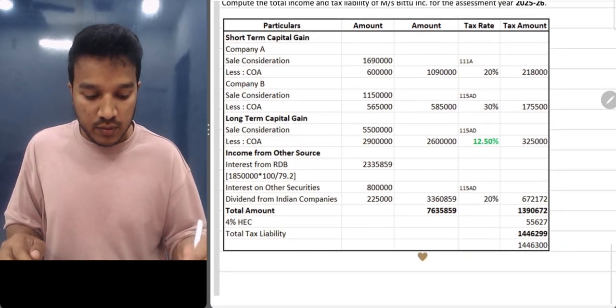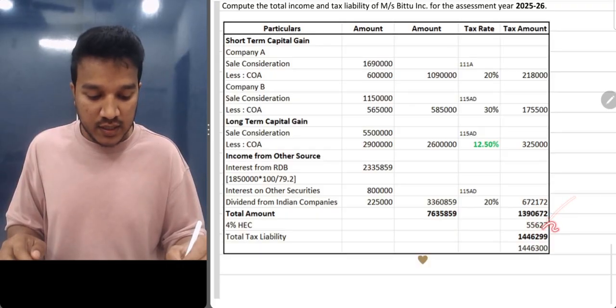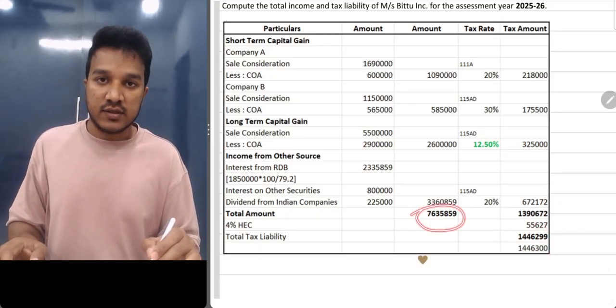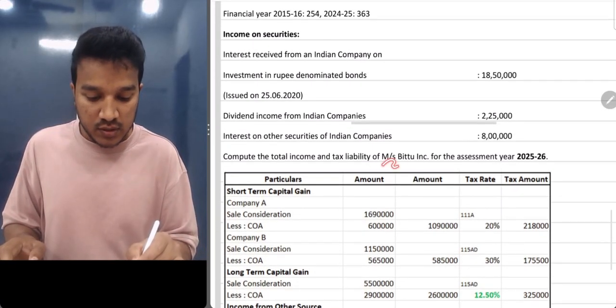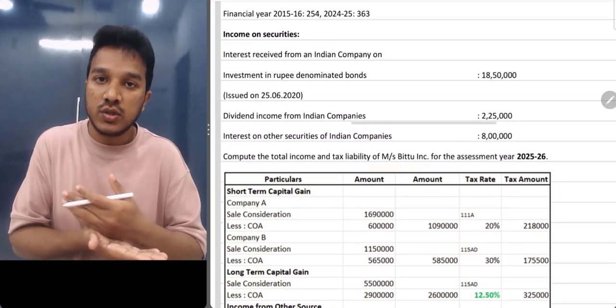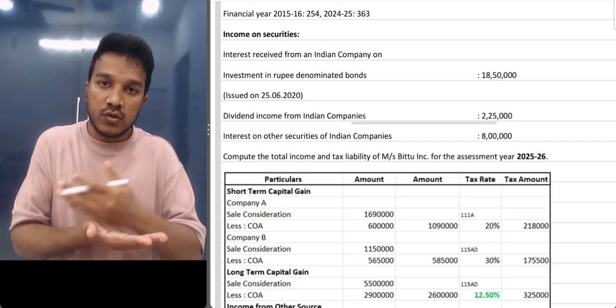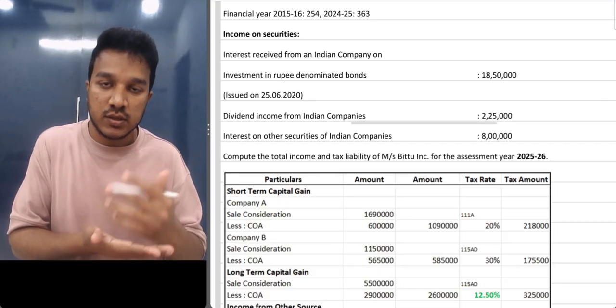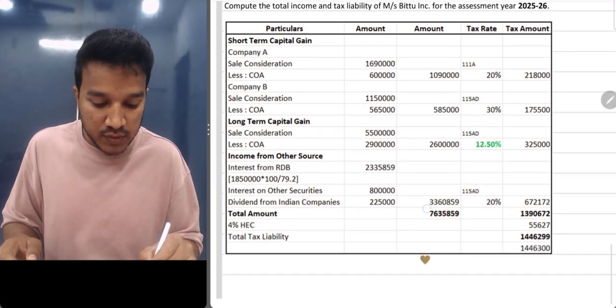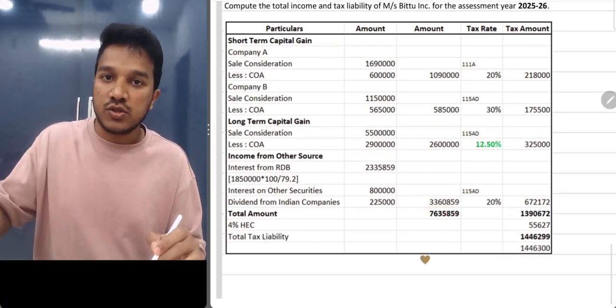So we have computed the tax liability, HEC added, and then total tax liability. See, total income is 76 lakhs. This Miss Bittu Incorporation is a foreign entity. For foreign companies, you should also check the surcharge. If it is from 1 crore to 10 crores, the surcharge rate is 2%. More than 10 crores, the surcharge is 5%. So here the total income is only 76 lakhs. That's why there is no surcharge.